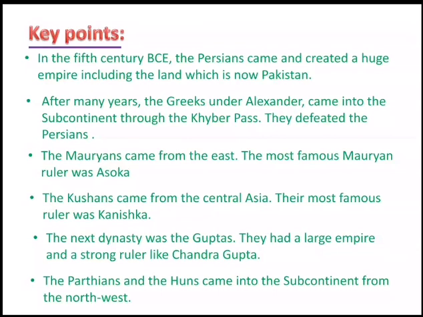The Kushans came from Central Asia. Their most famous ruler was Kanishka. The next dynasty was the Guptas. They had a large empire and a strong ruler like Chandragupta. The Parthians and the Huns came into the subcontinent from the northwest.